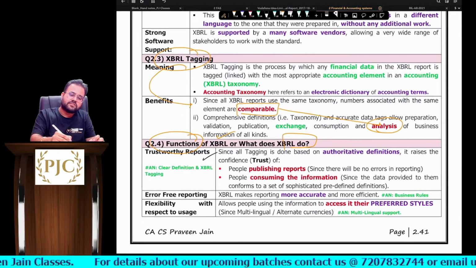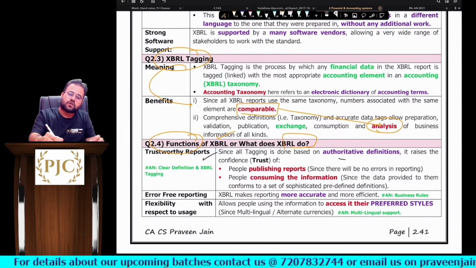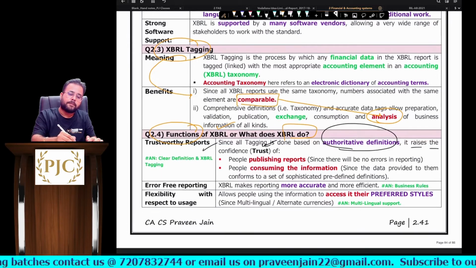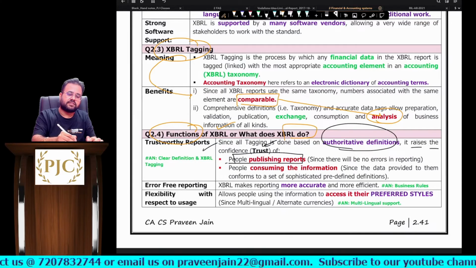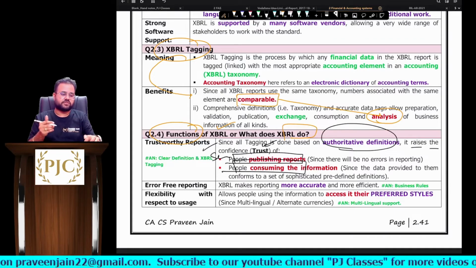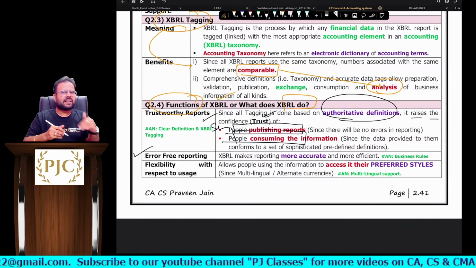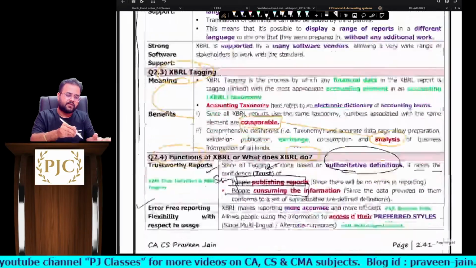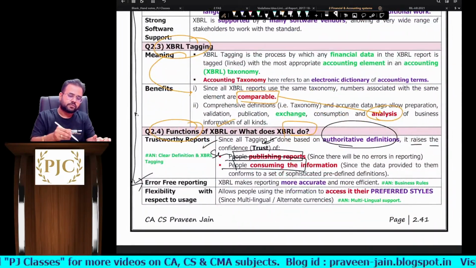So look, since all the tagging is done based on authoritative definition, it raises the confidence of the people publishing the reports. So can I say this is the sender, and the people consuming the reports are the receiver, sir. I hope this is clear, sir. Next, can I say error-free reporting? Answer is yes. So error-free reporting, you have to link it to testable business rules.